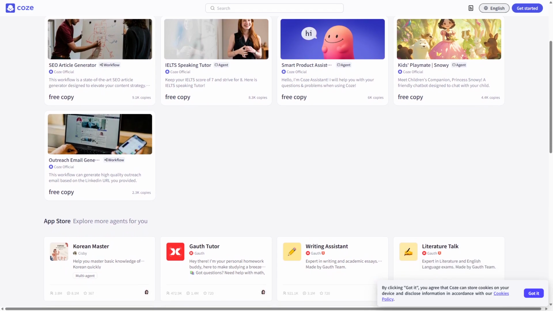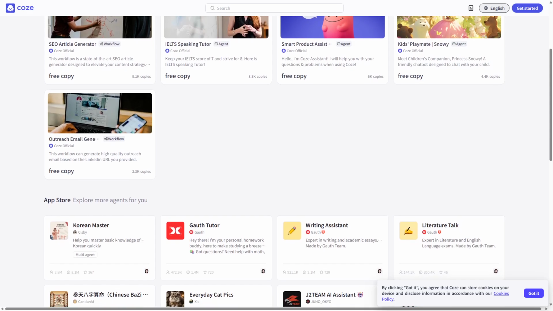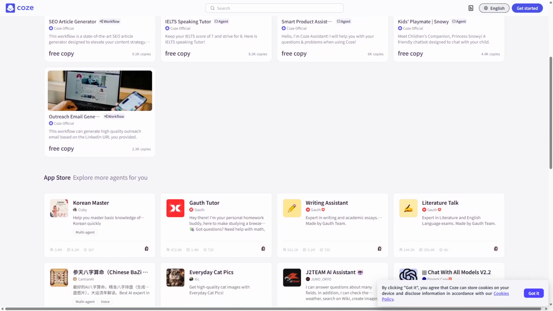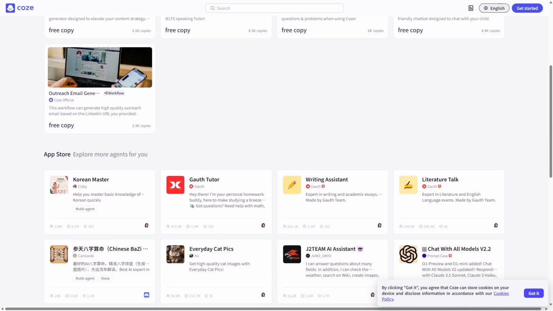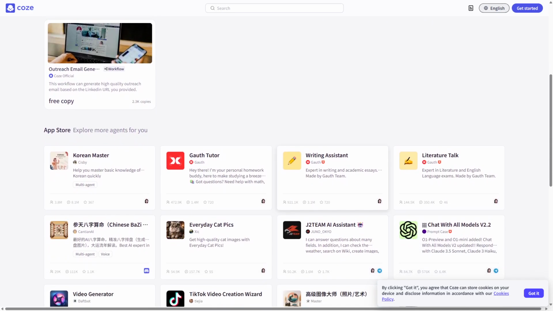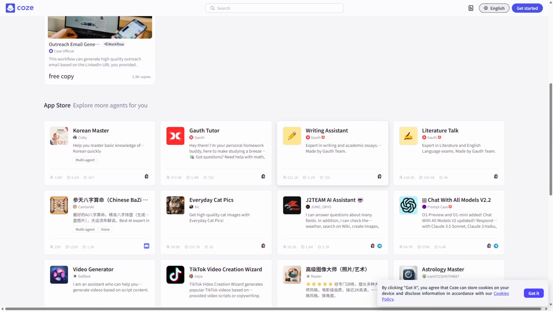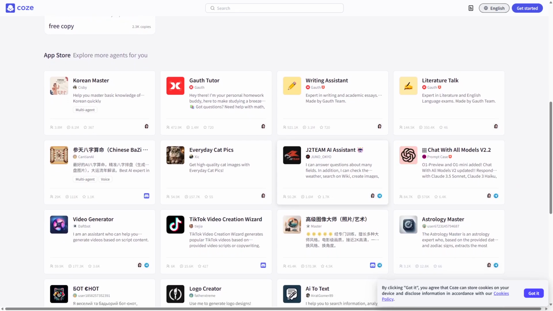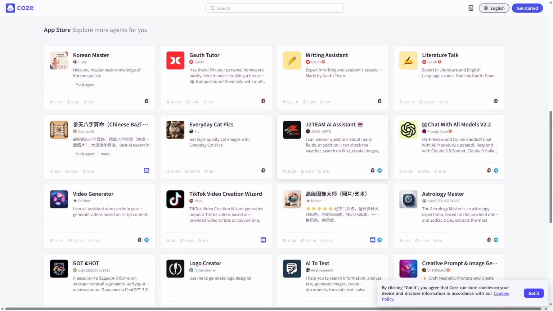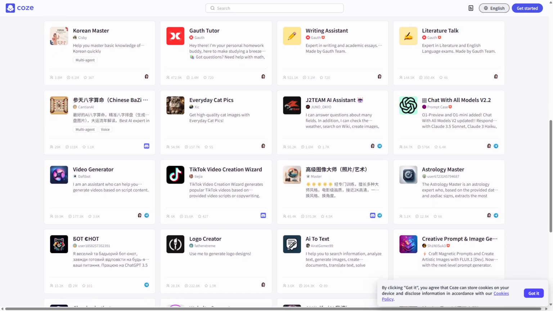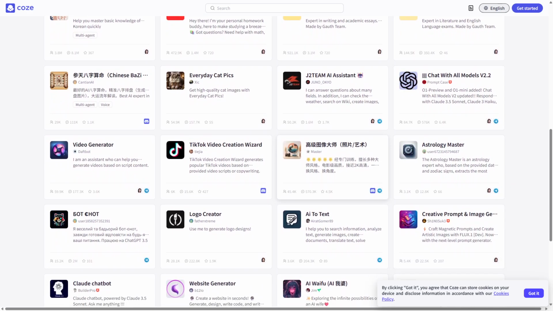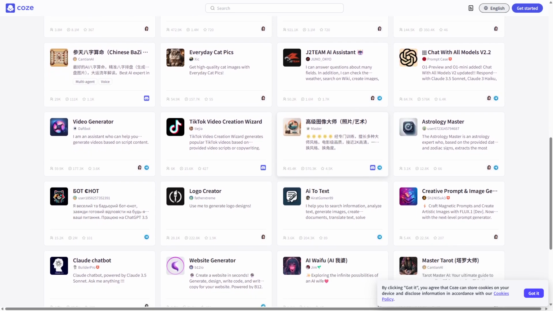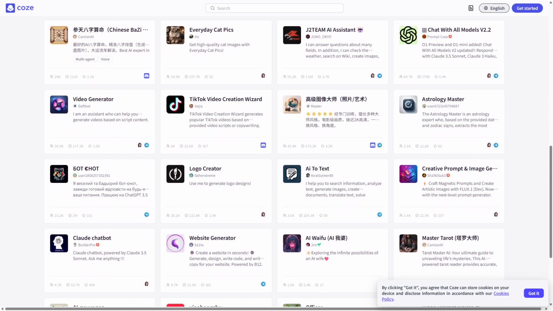Coze excels in simplifying complex AI workflows, making it accessible for non-technical users and small businesses. Its strengths include fast deployment, pre-built AI components, and seamless integration with popular AI models, enabling users to build chatbots, recommendation systems, and more. However, Coze has limitations in customization and scalability, as it primarily targets users who prefer simplicity